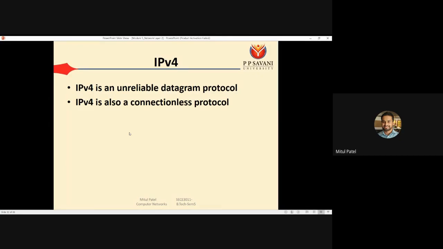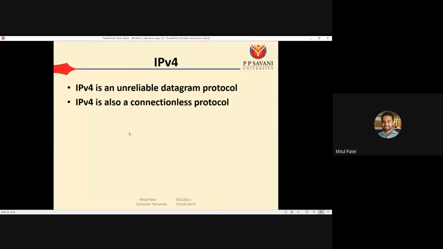So you may have a question: if it is unreliable, then how do we get the confirmation of our message? If you send any message or mail, you get confirmation that it has been sent. So how do we get that? If you are following only IPv4, then it is not possible. So along with IPv4, we should consider the transport layer protocol. Along with IPv4, we are using TCP.